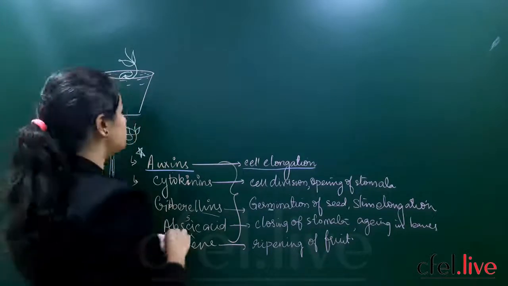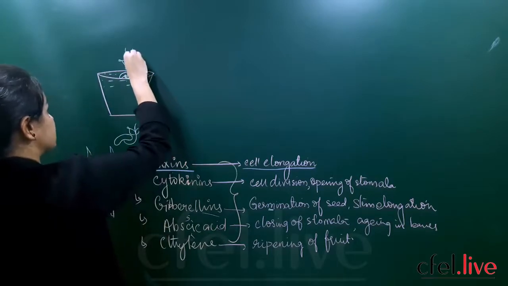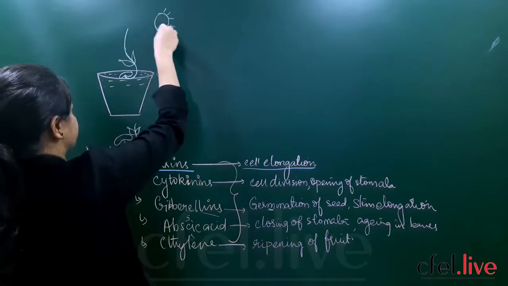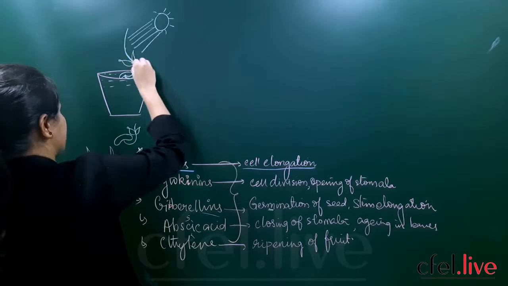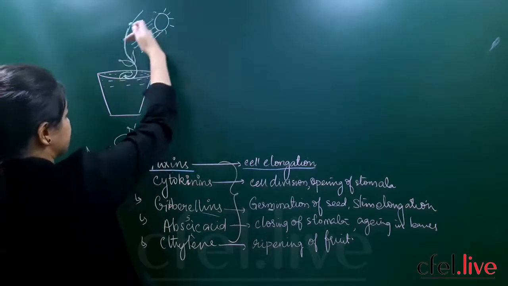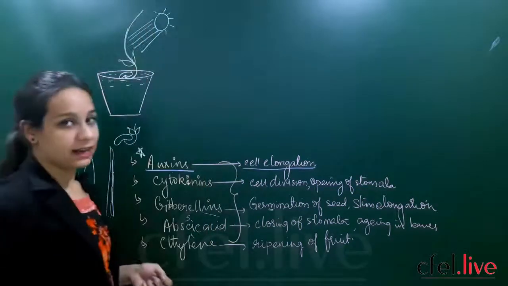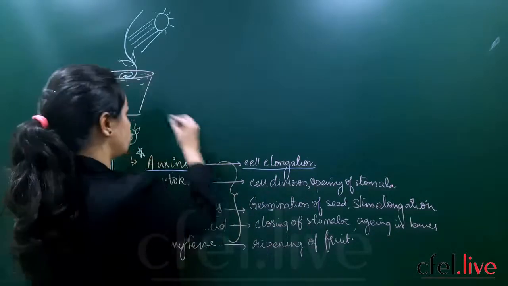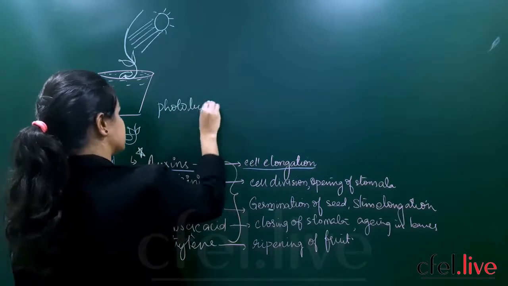Yes or no children? So when these 2 leaves come out of it, we see that there will be growing of this stem in a certain direction. Okay, so if this is the light, light rays are falling on the plant and finally the stem grows towards the light. So if light is falling like this laterally on the plant, we see that the stem also will grow towards the light. So phototropism, we call this as phototropism.